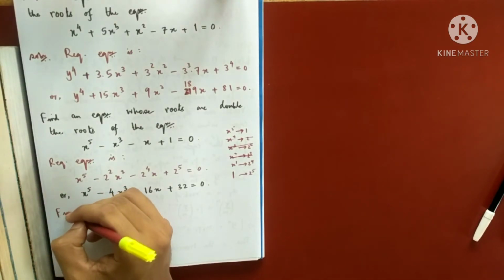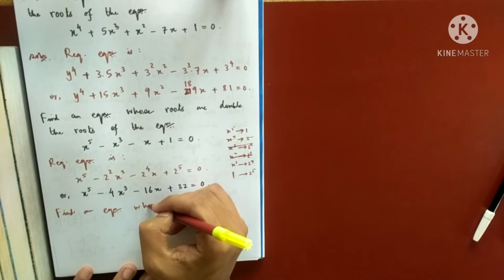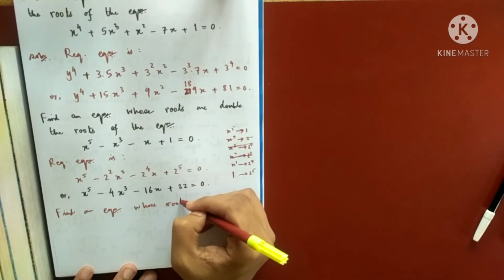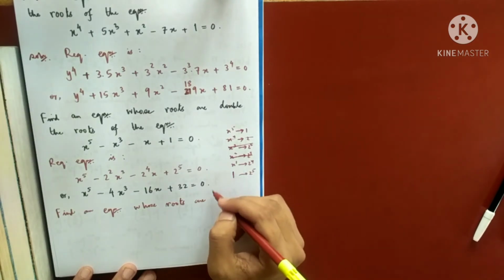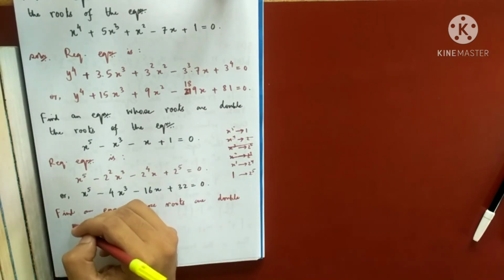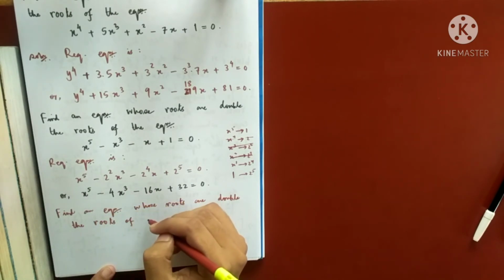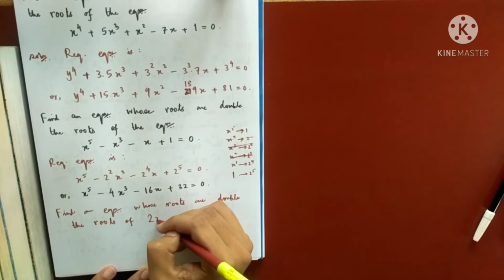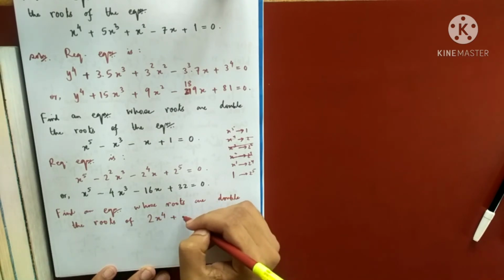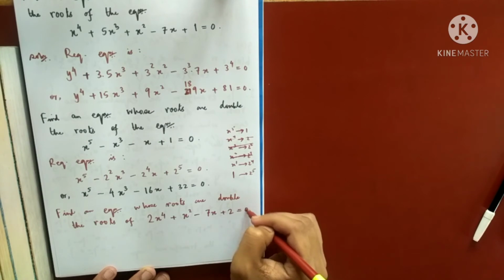Find an equation whose roots are, suppose I'll take double only, are double the roots of this equation: 2x to the power 4 plus x square minus 7x plus 2 equals to 0.